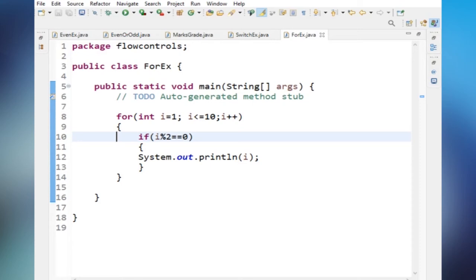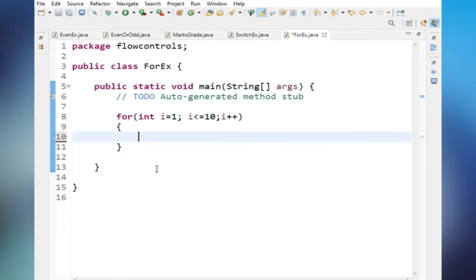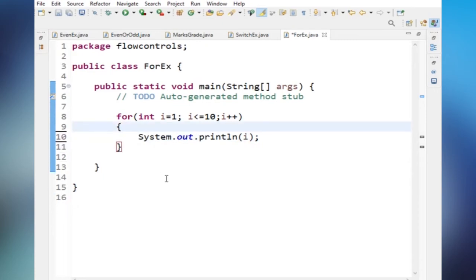Okay. Next, in the same way, if I want to print the numbers from 10 to 1, what do I have to do? I have to start from 10 and print till 1. Here I am decrementing the value, so minus.